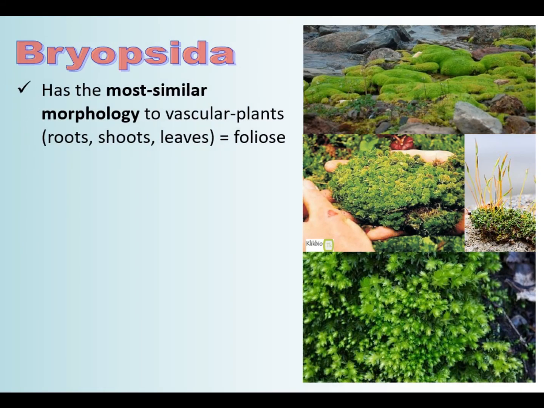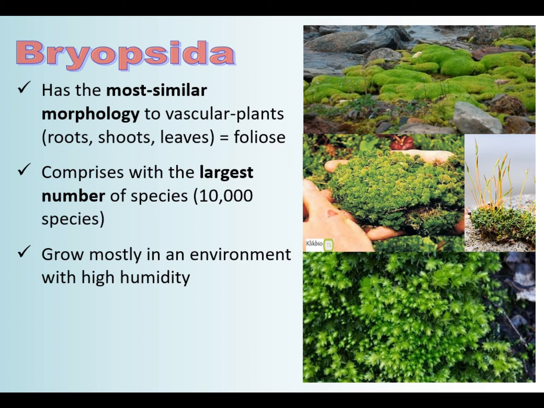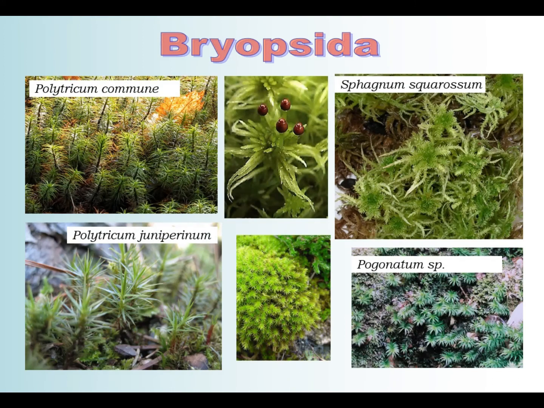Bryopsida has the most similar morphology to vascular plants. They have a foliose shape. It comprises the largest number of species, about 10,000 species of bryophytes. They grow mostly in environments with high humidity, and their sporophyte size is smaller than any other group of bryophytes. Here you can see some examples of Bryopsida.